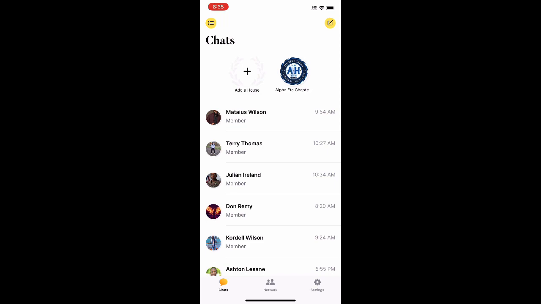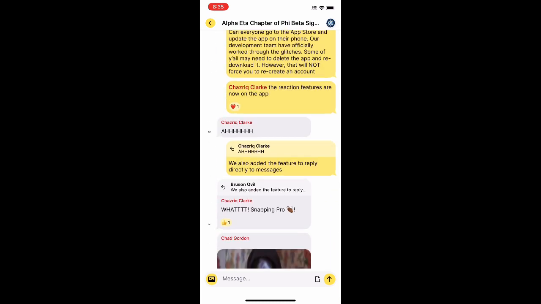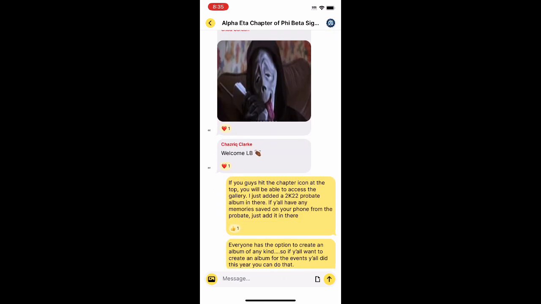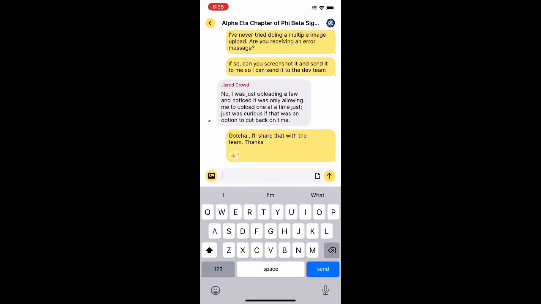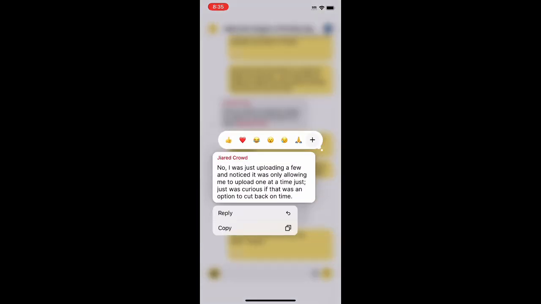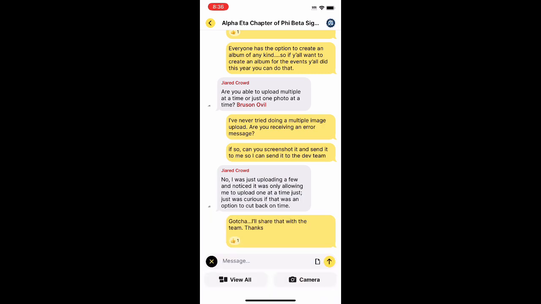But if you want to go into group messages, you can click on the Alpha Eta logo here. That takes you to our general group chat. So much like GroupMe, much like WhatsApp, or any other chat room, this group chat is where all the brothers have the opportunity to communicate. You can drop memes in here. You can type in the chat, and if you want to reply directly to a brother's message, you can do that as well. You can copy and paste, use emojis. If you want to upload images or videos, you can do that.